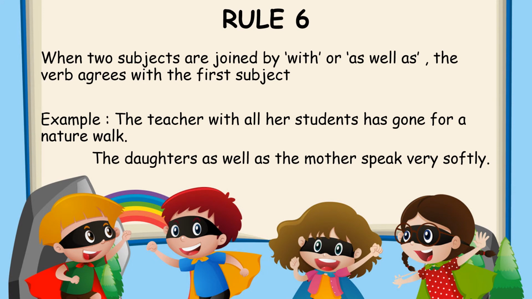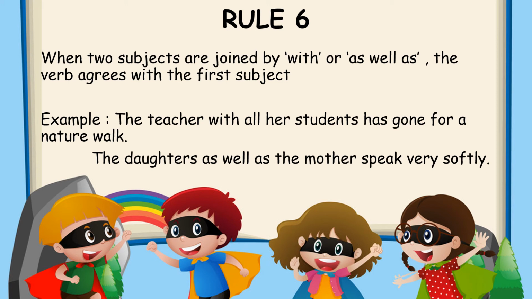Rule number 6. When two subjects are joined by with or as well as. So there are two words, with or as well as. The verb agrees with the first subject. So if you have two subjects and in between the two subjects you have the word with or the word as well as, then we write the verb according to the first subject.